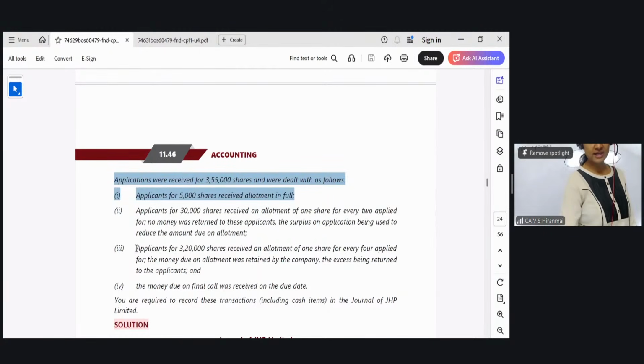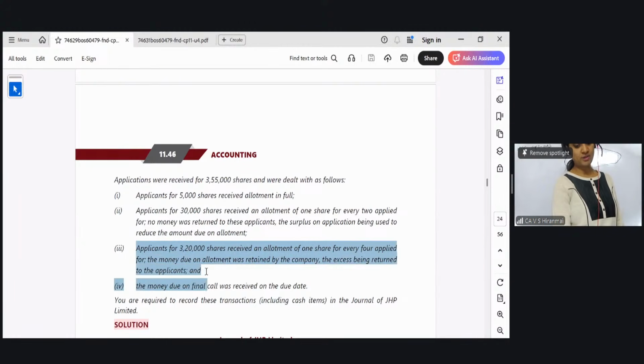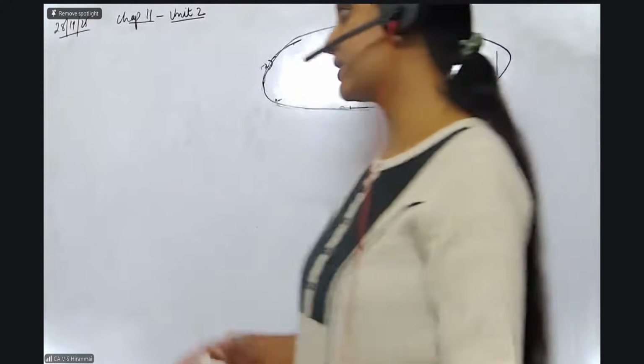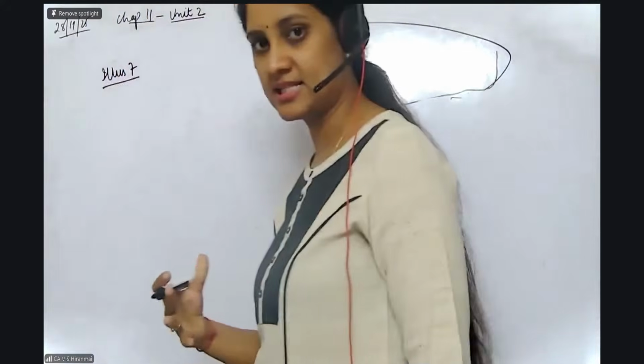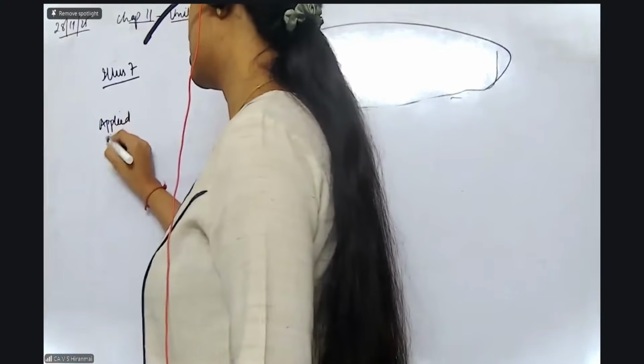नाउ रीड द थर्ड कैटेगरी. Applicants for 3,20,000 shares received allotment in the ratio of 1 for every 4 shares applied and the money due on allotment was retained and the remaining was returned. The money due on final call was received on the due date. Record the journal entries. So whenever I find a question like this which gives me different kinds of shares that is received, very important, first I have to make a tabular column.